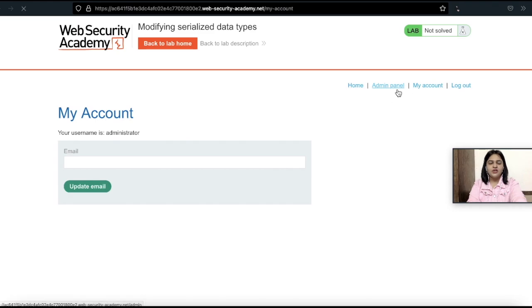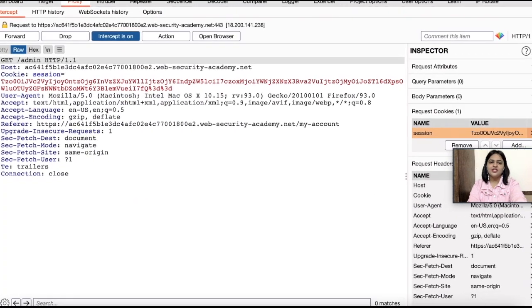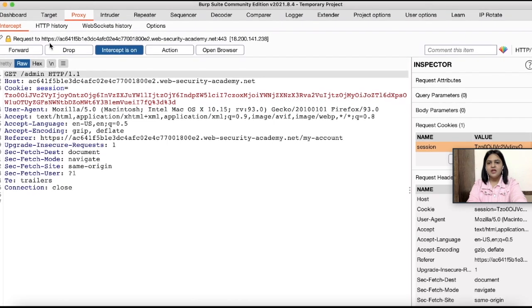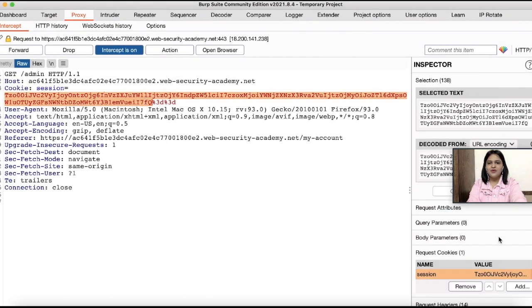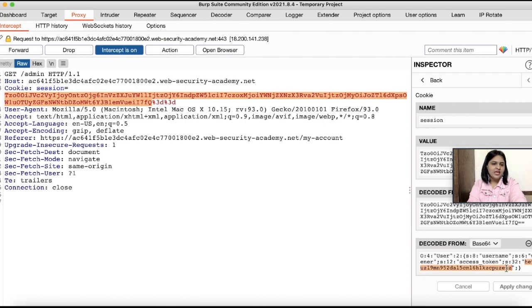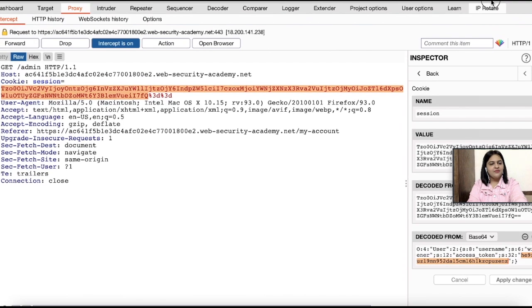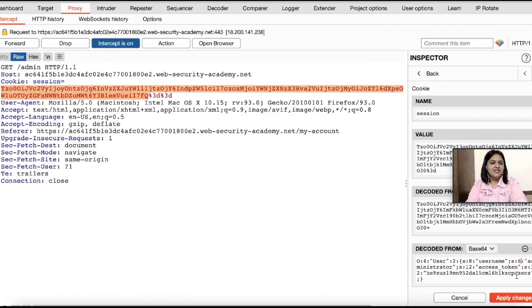Now I am trying to turn on the intercept again, capturing the request of the admin panel this time. You can see the session cookie. I am obviously interested in that session cookie. Now I am doing the very same step, changing the winner to administrator, that is of string length 13. Make sure that when you change the value, you change the numbers or integers as well. Why? Because otherwise it is going to corrupt the object. So now I am writing 13 instead of 6.